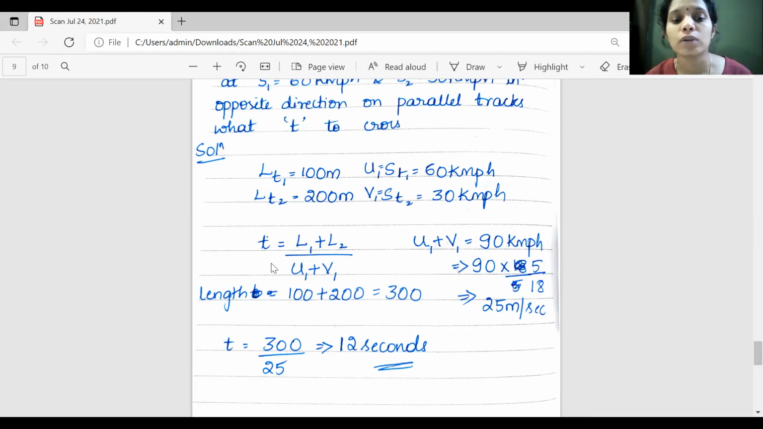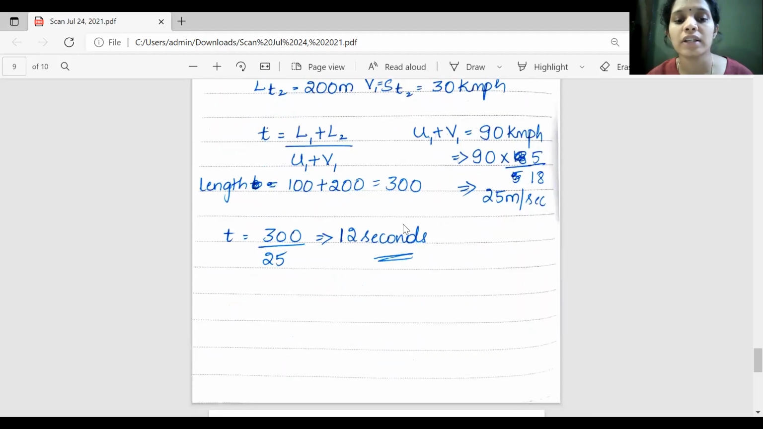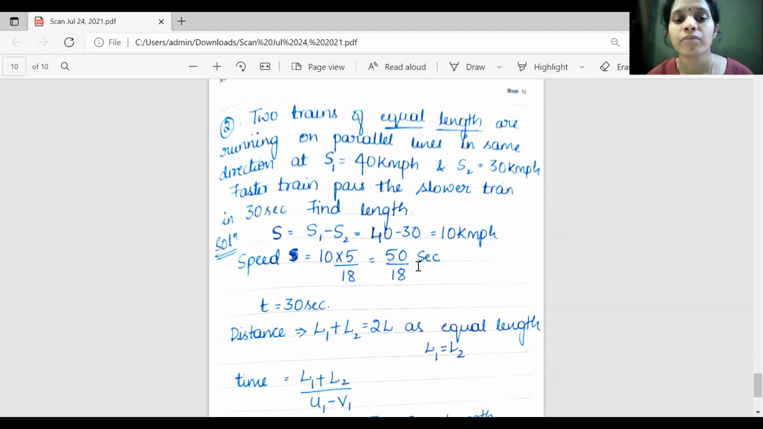So T is equal to, L1 is how much? 100. L2 is how much? 200. 100 plus 200, 300. U1 plus V1 I have calculated here as 25. So T is equal to 12 seconds.